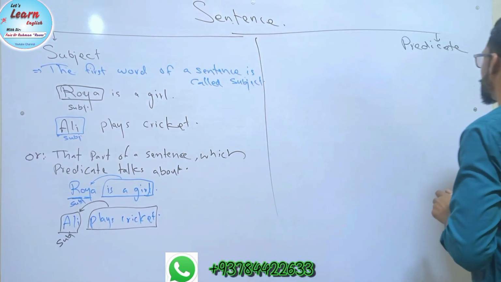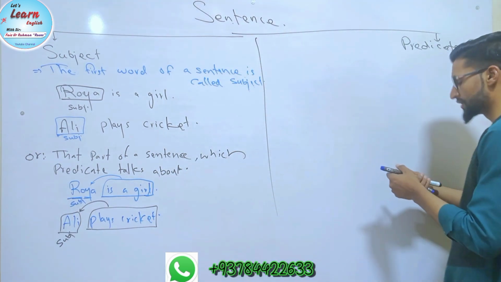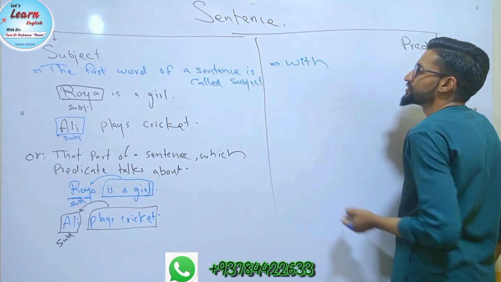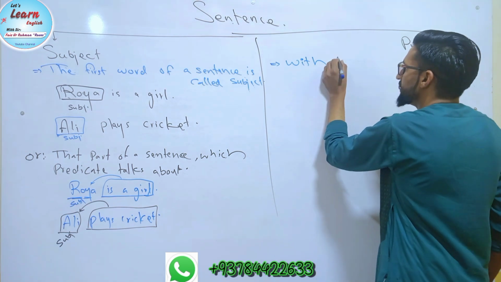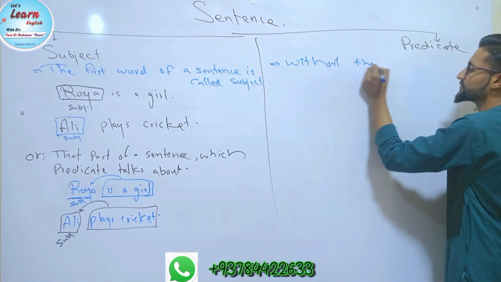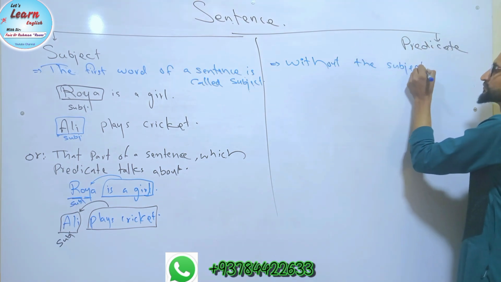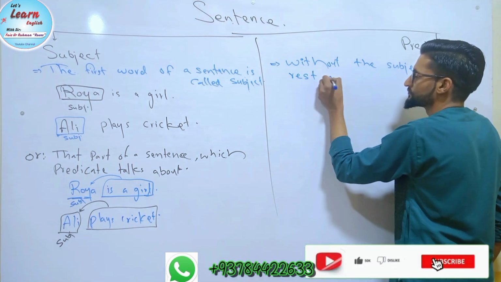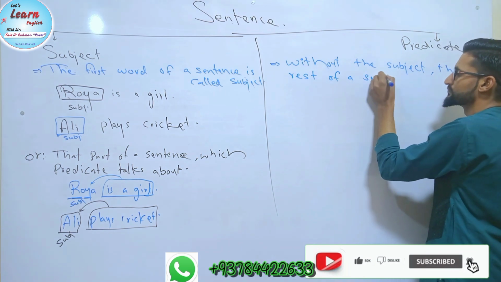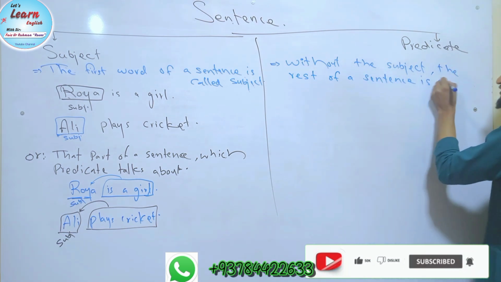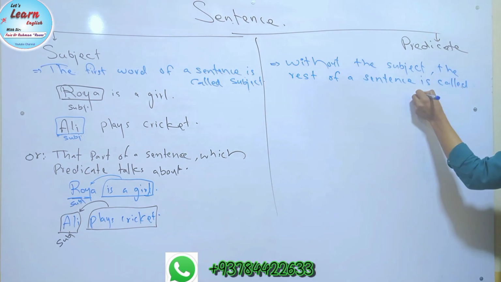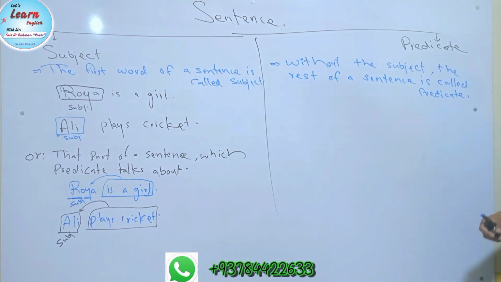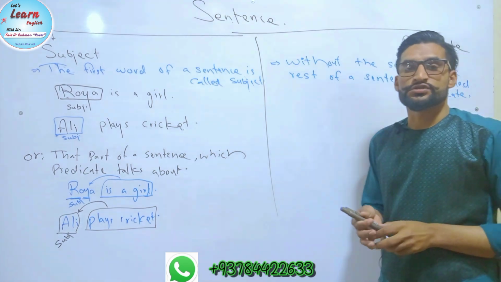Now let's talk about predicate. What is predicate? Easily we can say that without the subject, the rest of the sentence is called predicate. Without the subject, the rest of the sentence is called predicate.